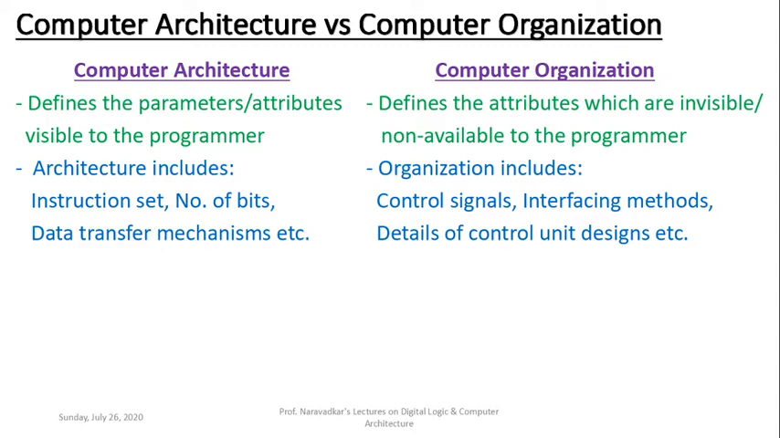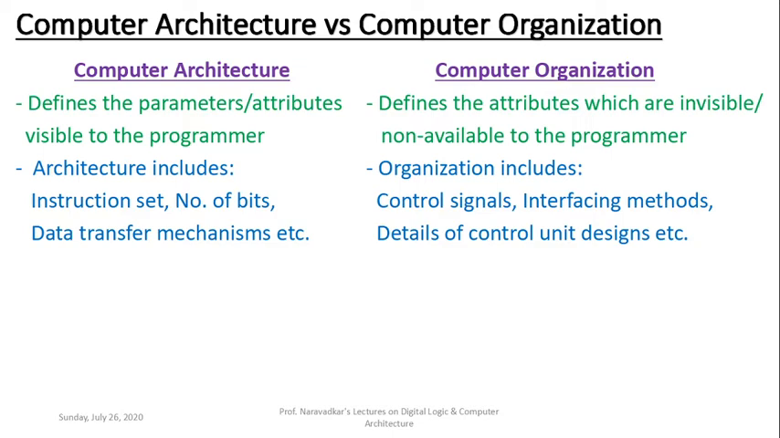Then next, on the right side, is computer organization, which includes the control signals, interfacing methods, then the details of control unit designs, etc. Now these parameters are more for the use of the engineers, the designers. It means that organization includes those parameters which are very complex for a common human being to understand.